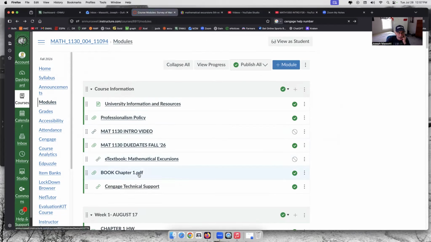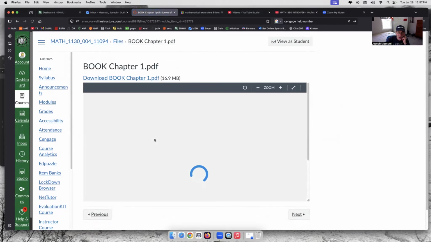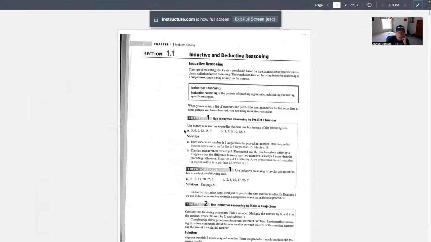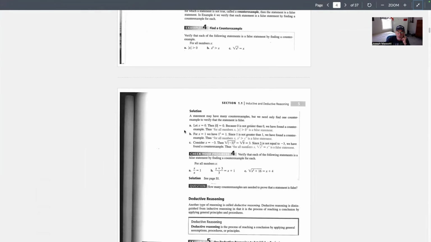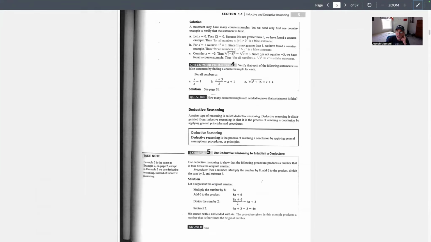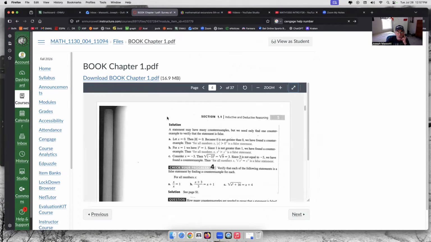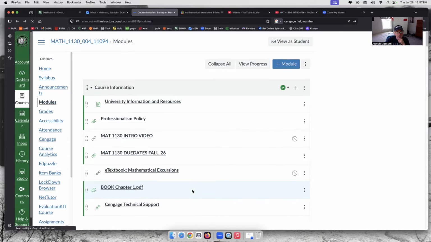All right, and I have the first chapter of the book. This is actually the 4th edition of the book, but chapter 1 is exactly the same in the 4th and 5th edition, so really no difference here. So this is chapter 1 of the book. This will give you a couple of days to get your act together to get a book for the rest of the class. After that, it's going to be up to you.